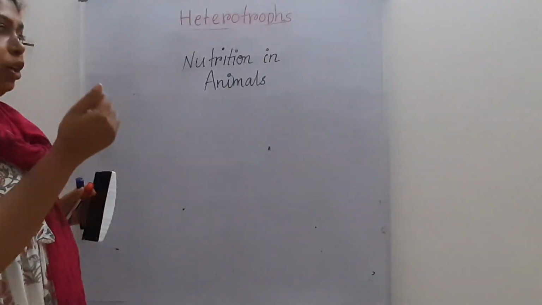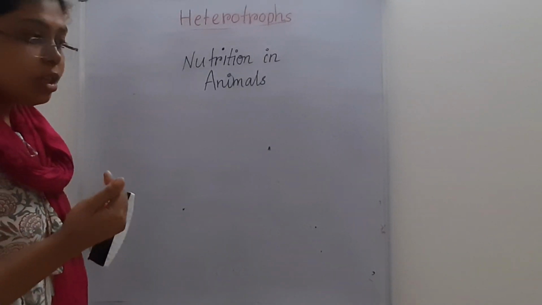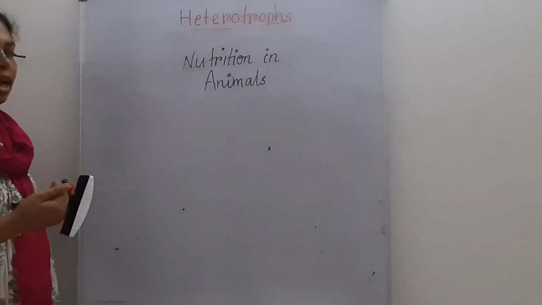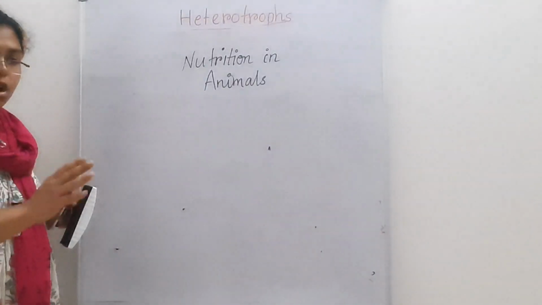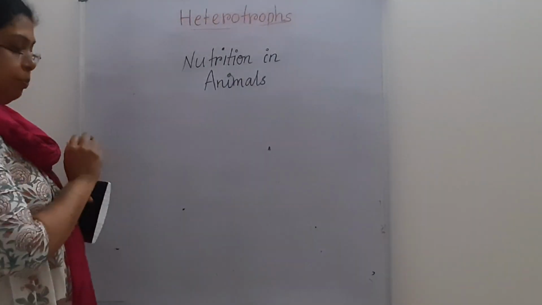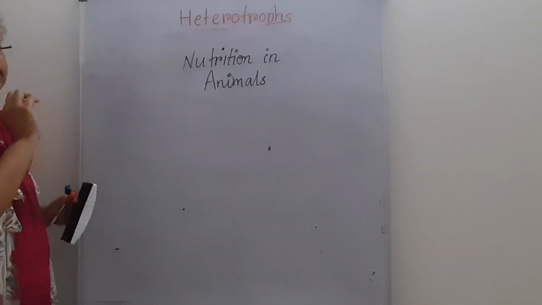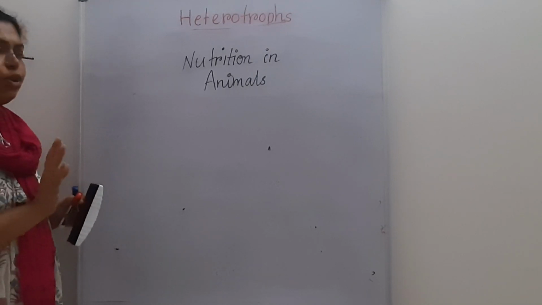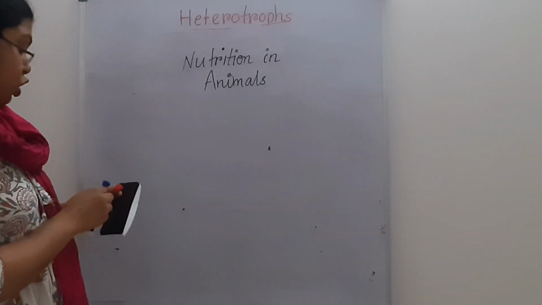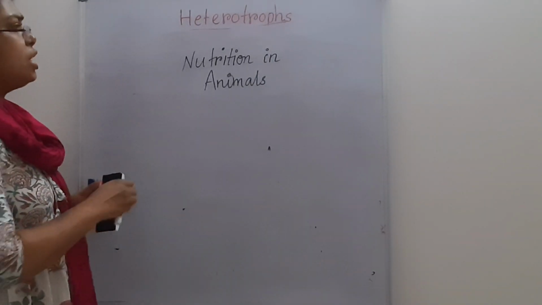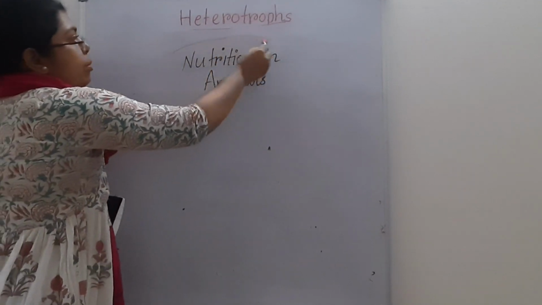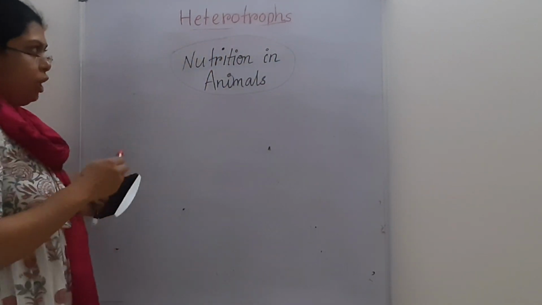Third, the undigested material which is not required by the organism is simply thrown out from the body. Through this process, the nutrition of amoeba goes on.